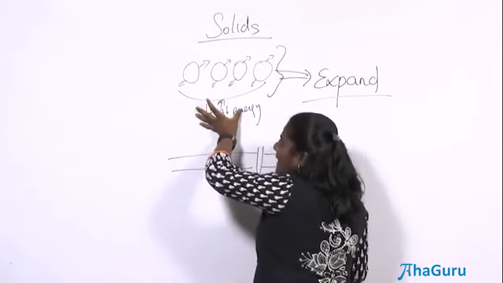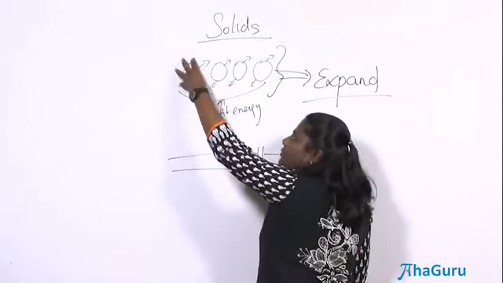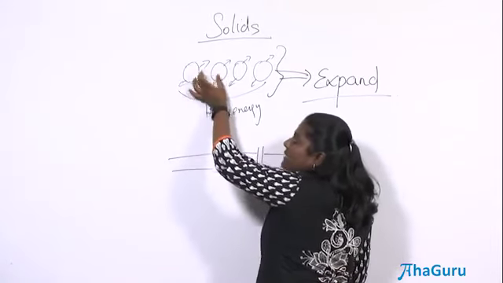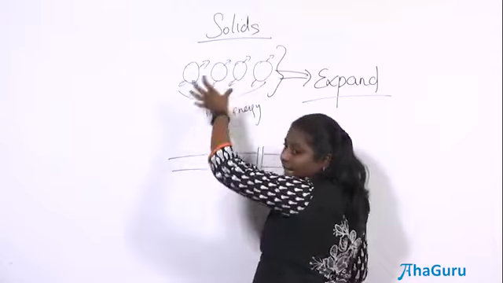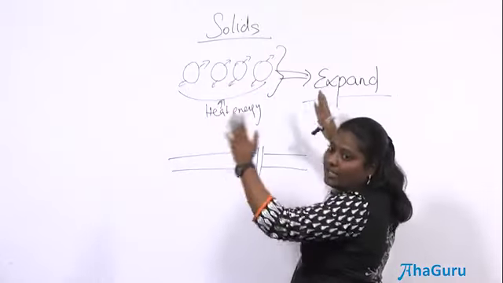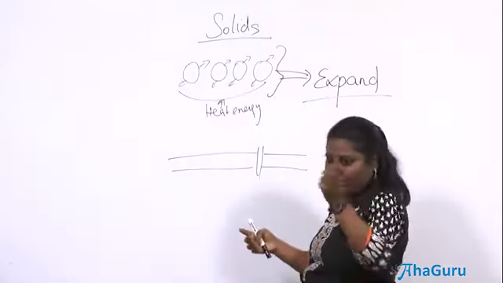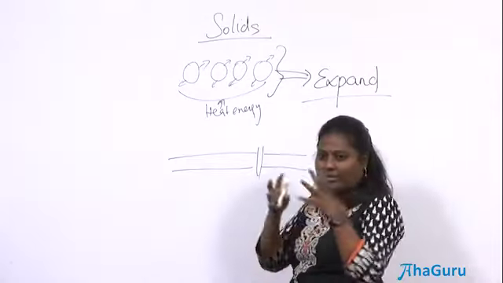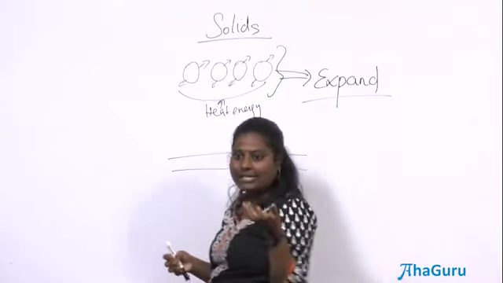When you supply heat energy, what happens? The same thing happens. This one gains energy and they start moving faster. The spaces in between these molecules will be greater, so they expand. The volume increases. The liquid also, same thing. They move faster, the volume increases. Solids are more visible because you can actually feel it and see it.